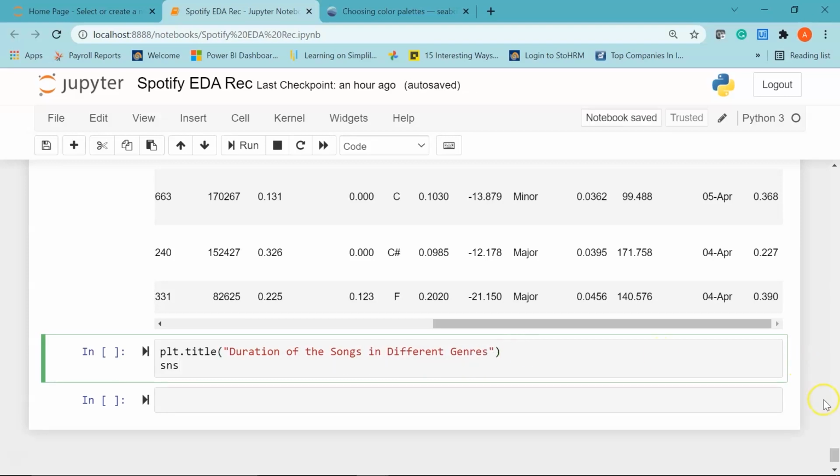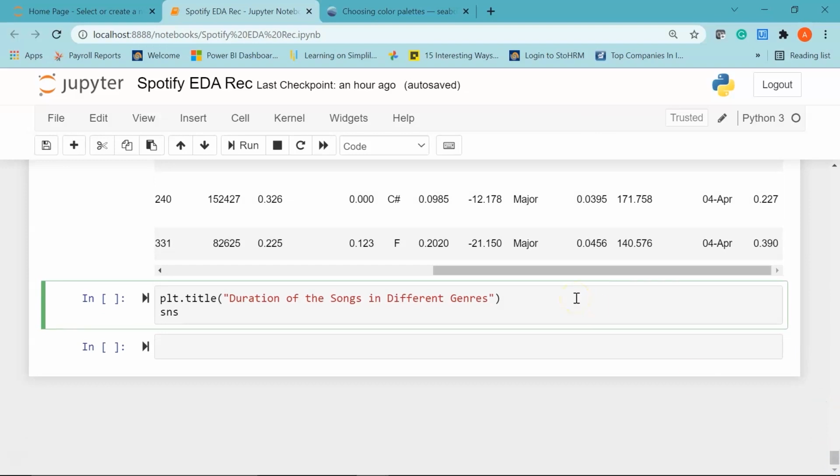I'll use the Seaborn library and I'll set my color palette to, let's say, rocket. I'll give a comma and say cmap equal to true. This would be color palette.